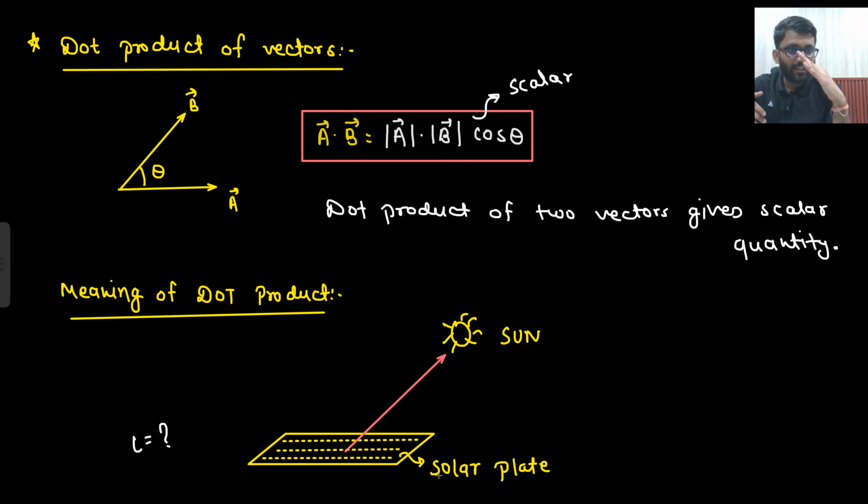Now if I tilt this hand like this, rays are coming in the same manner. Let's say from the upper side as well, some rays are coming. Previously all the rays were passing. Now if I have tilted this hand, then this ray will not pass, right? If I tilt it more, then fewer rays will pass. Only this ray will pass. These three rays will not pass. And if I tilt it completely, then no ray will pass. Here all the rays were passing. If I tilted it, fewer rays were passing. If I tilt it more, fewer rays are passing. If I tilt it completely, then no rays are passing.